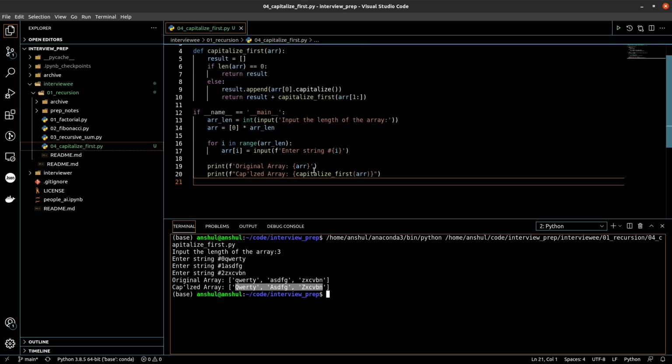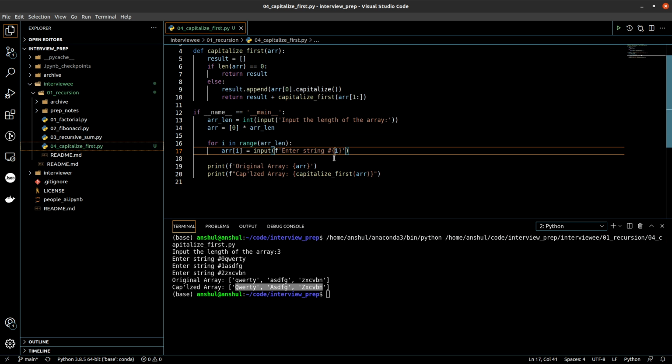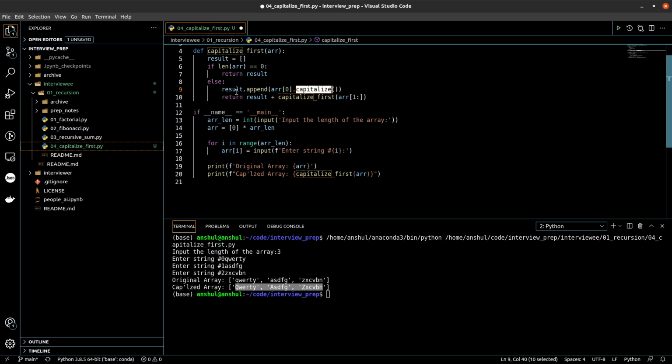Of course, I would not say that this is a really great candidate for a recursive problem, because we can straight away use capitalize across all the elements of the list by converting this to a series and then calling the capitalize function on the series, and also we can use list comprehension to achieve the same result. But I basically encountered this question as one of the questions that gets asked in interviews, where they want to forcefully use recursion to achieve what I have achieved. That's the reason I prepared this video and I'm sharing this solution.